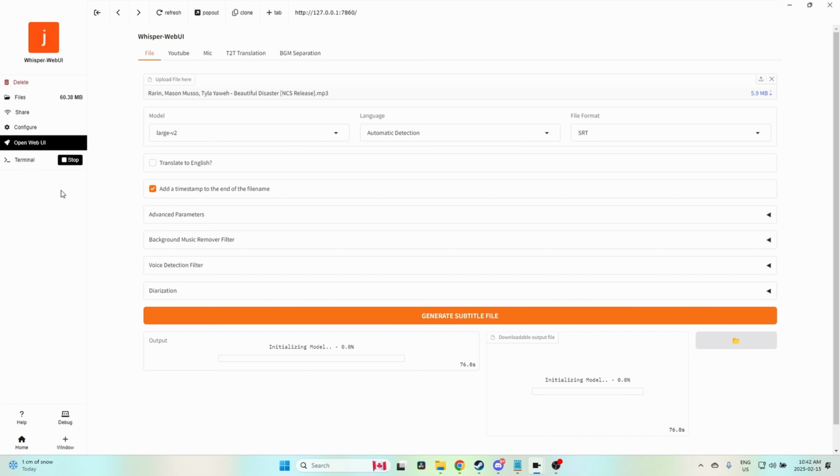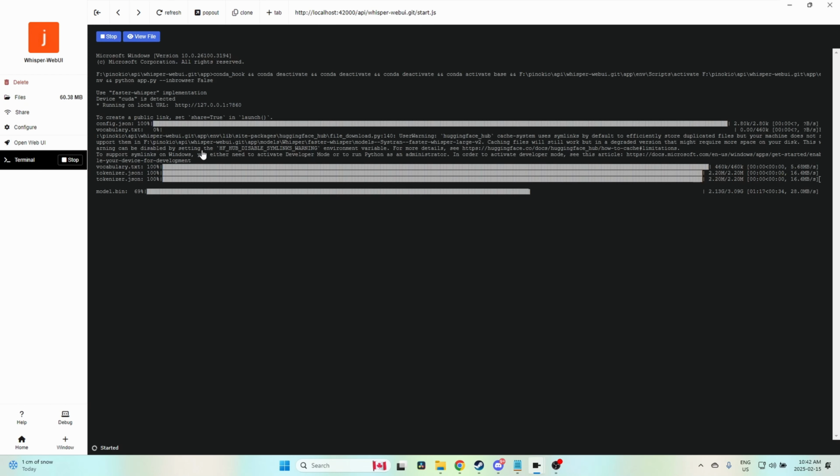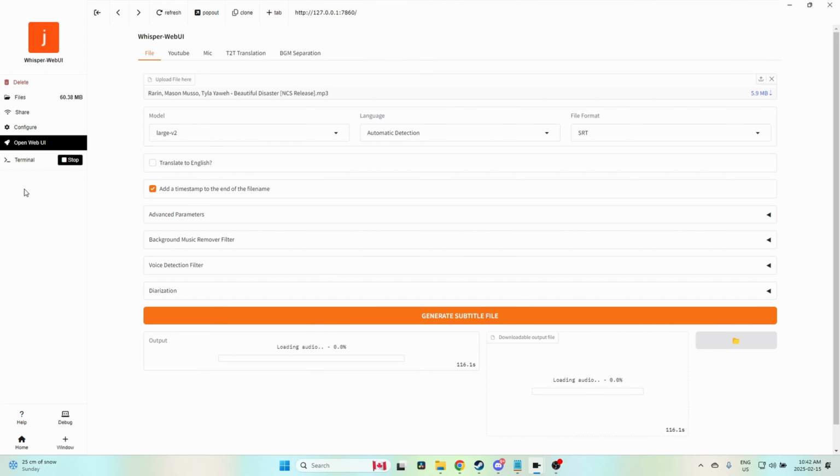Let's take a look and see what it's doing. I'm going to click on terminal here and it'll bring us the terminal. So you see it's currently loading the 3 gig model here. And I'll actually prove that you don't need to run this every time. I'll do another file right after. So there we go, 2.9, 3. And it's loaded the 3 gig model. And if we go back to this, it's loading up the audio. It's transcribing.